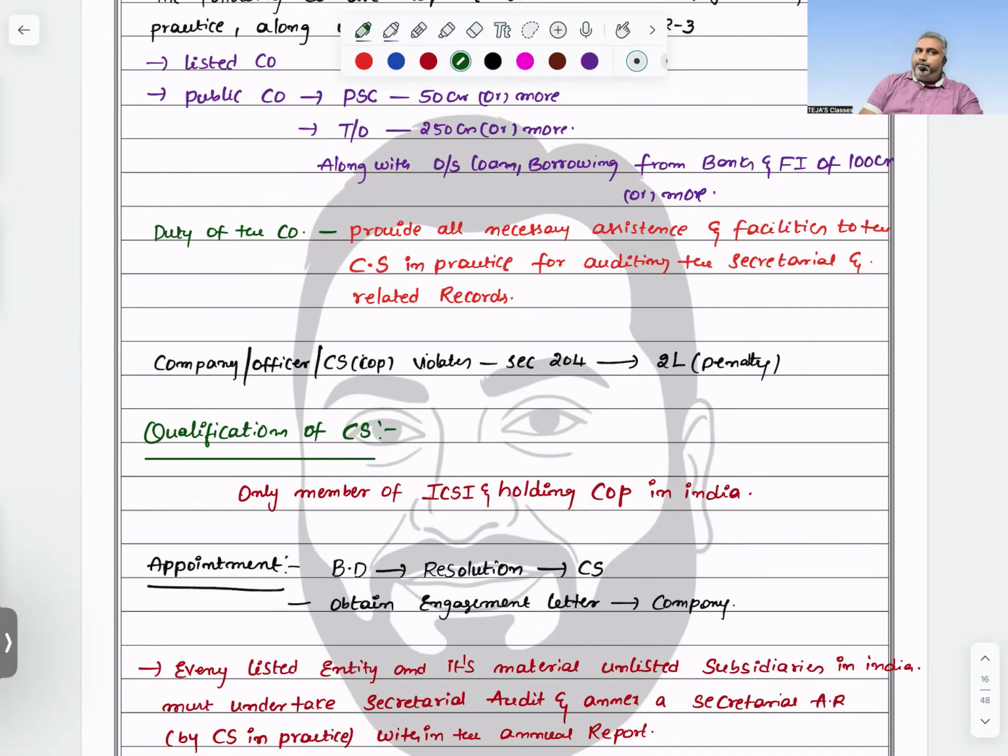Who will appoint the company secretary? Here also, the board of directors, by passing a board resolution itself. And compulsorily the company needs to get a letter of engagement from the company secretary. Because, as I already told you, even though there are statutory norms, sometimes they need to know whether you know or not, or whether they know or not. To get clarification, it is better to issue a letter of engagement.